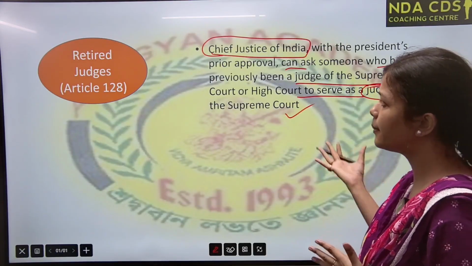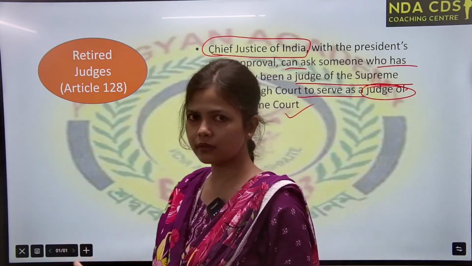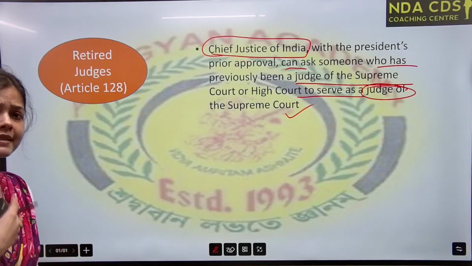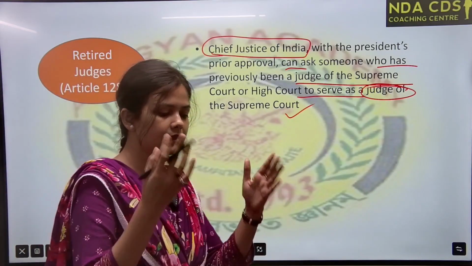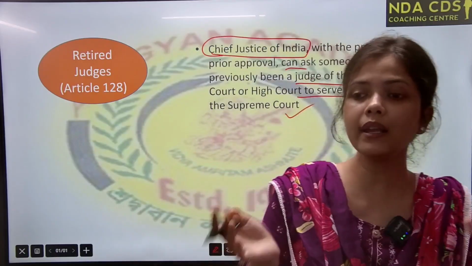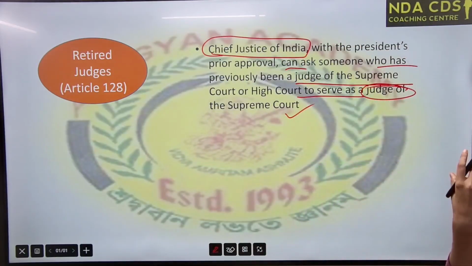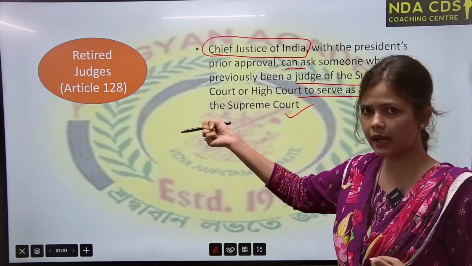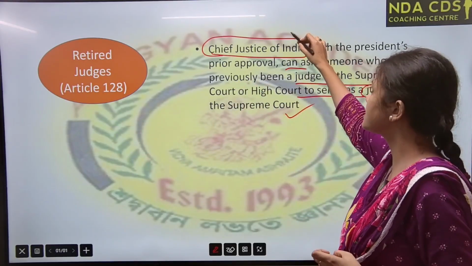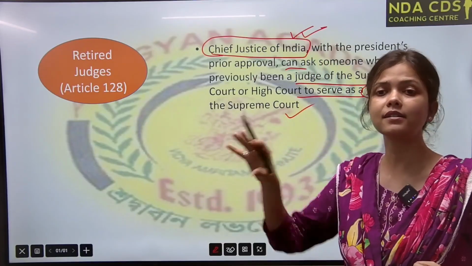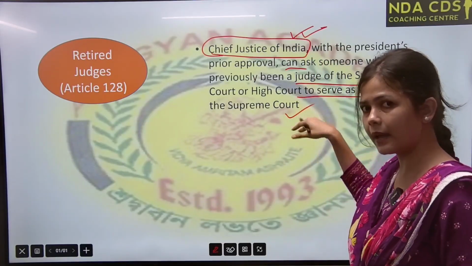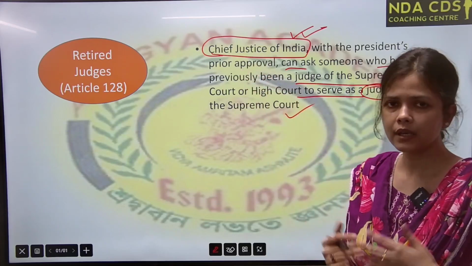That means the person has retired, but he has done some excellent work in certain cases while working, and in some important matters his opinion will be required. In that case, the Chief Justice of India can ask him or her to serve again, with the president's approval as well as his own consent.